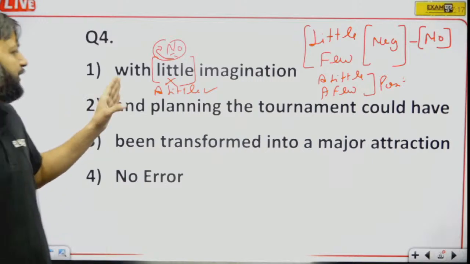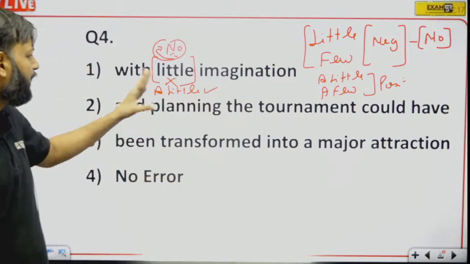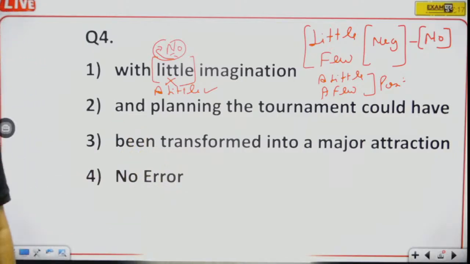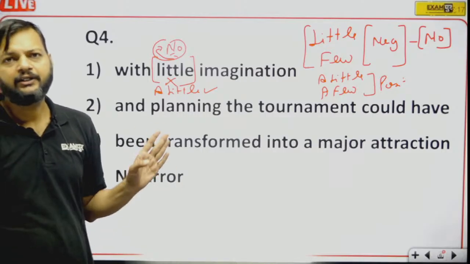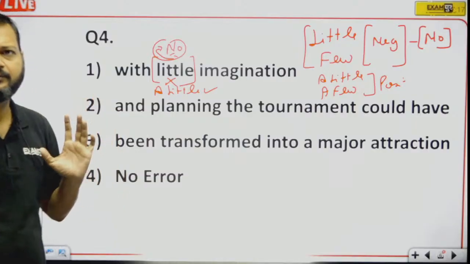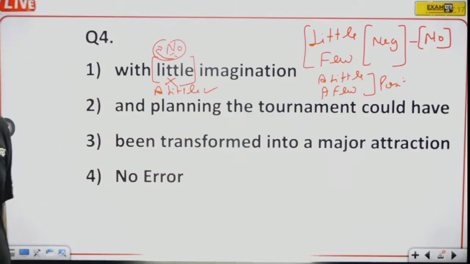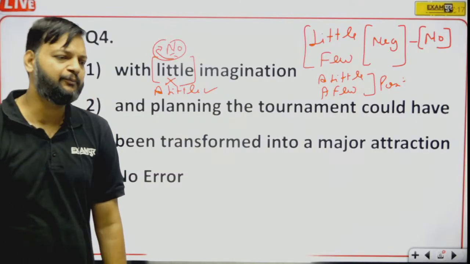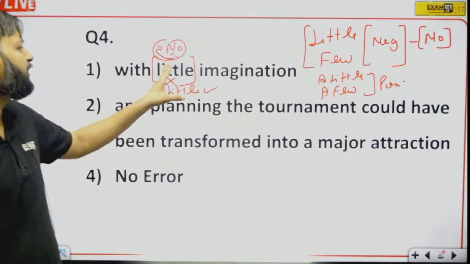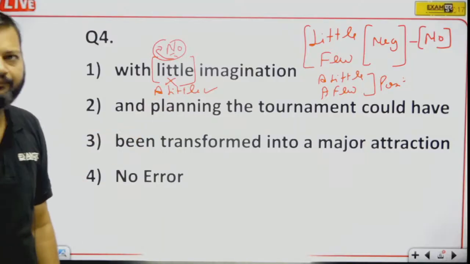With a little imagination and planning, the tournament could have been transformed into a major attraction. Got it? Did you get this concept? If you have any doubt at any point of time, please feel free to ask, right? So here little will be replaced by a little.